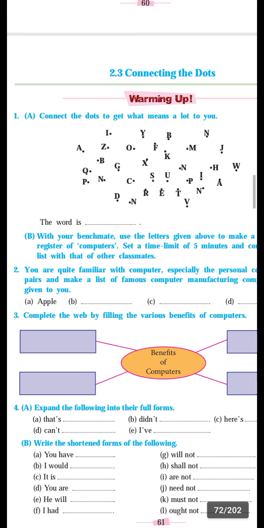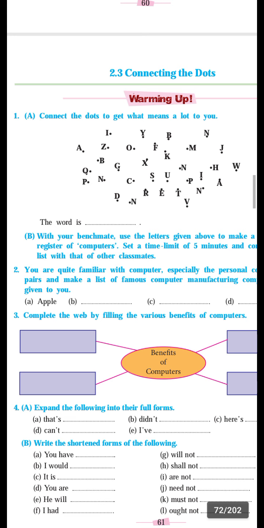Then it is the grammar part, question number 4. Expand the following into their full forms. Here the short forms are given, we have to write the full forms, because in this lesson there are many words in short forms. For example, didn't, did not; here's, here is; can't, cannot; I've, I have. Like this you can write the full form.